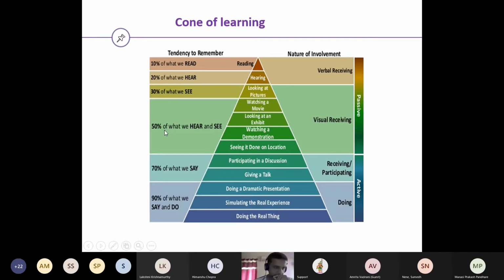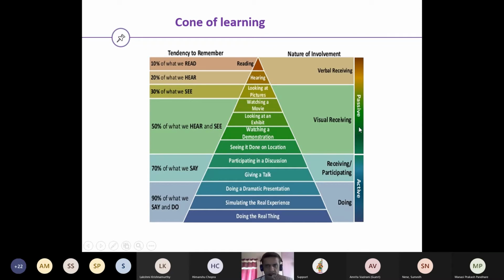This is what the cone of learning says. Again, the cone of learning can be extended to such a level that it could be a cone of experience as well. In this part, from the first step to this phase, when only visual receiving is considered, this is passive learning. Whenever any learner is passive, the learning is very limited and restricted.